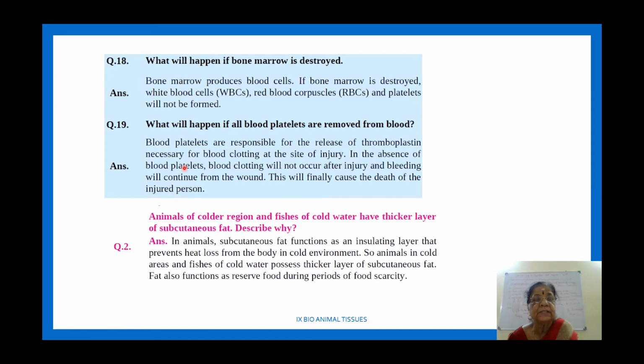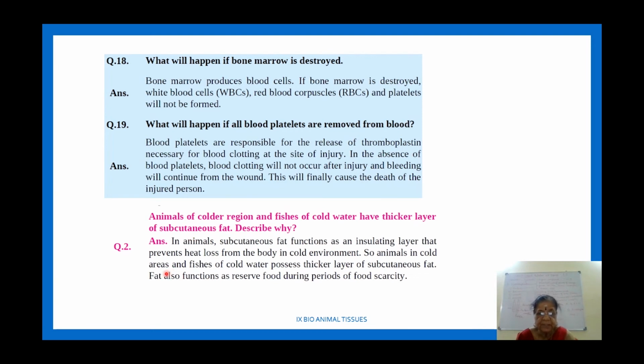So these are creative questions. Okay. Then, animals of colder region and fishes of cold water have thicker layer of subcutaneous fat. Subcutaneous is the layer next to the skin layer. Normally skin is formed of 3 layers: epidermis, then immediately below that the subcutaneous layer, the hypodermis, then the dermis.